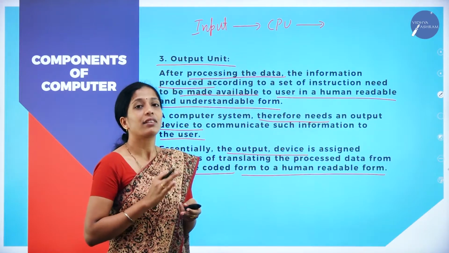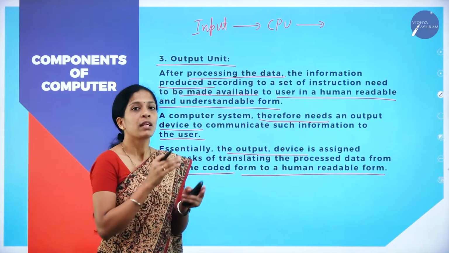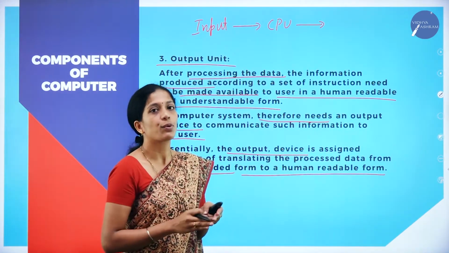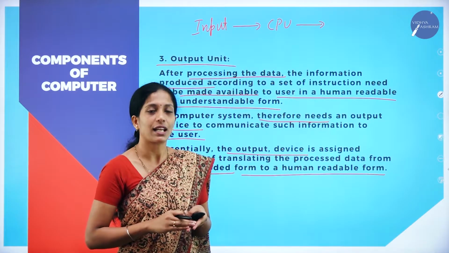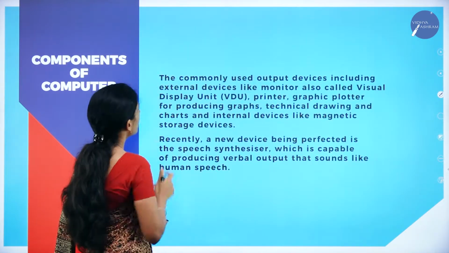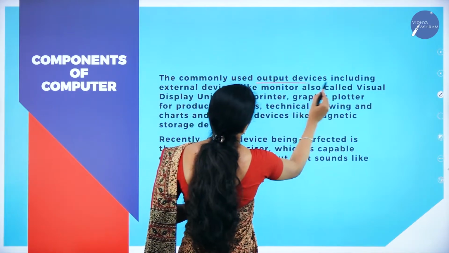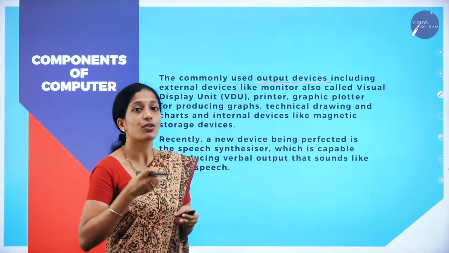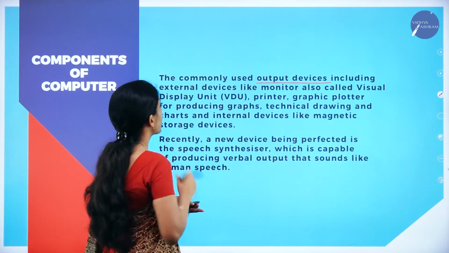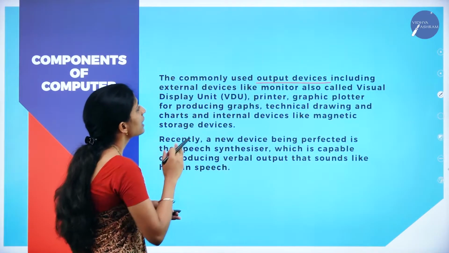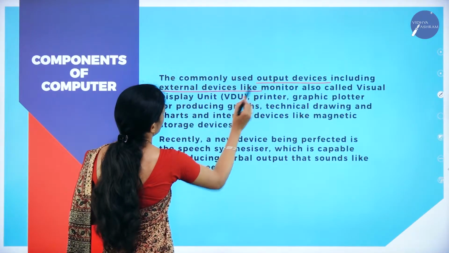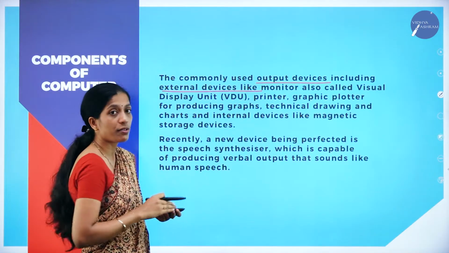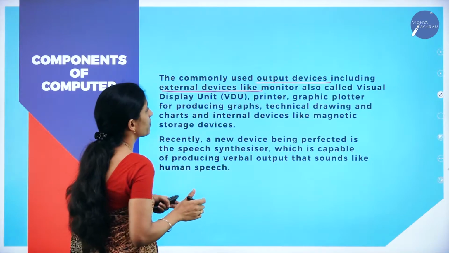Hope you are clear with the components of computer here. We have three main units: input unit, central processing unit as well as output unit. The most commonly used output devices are the devices which help the user to use the information. These include external devices like the monitor, also called a visual display unit.